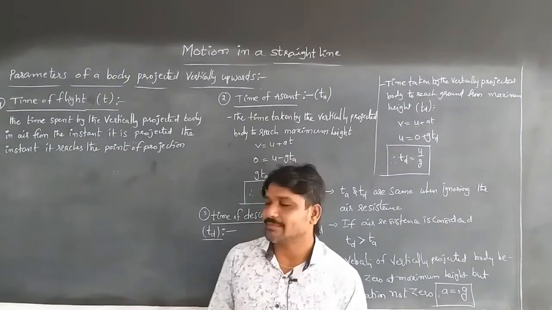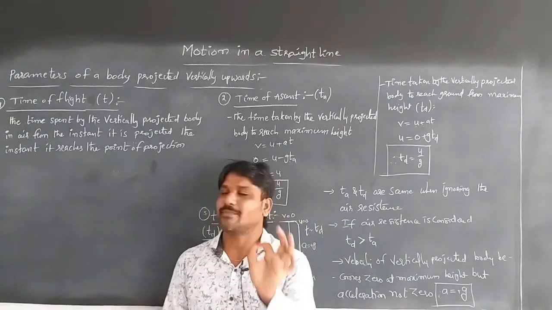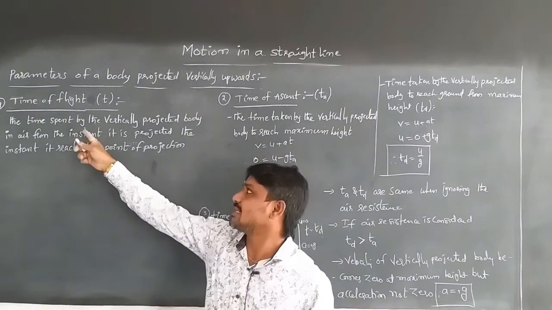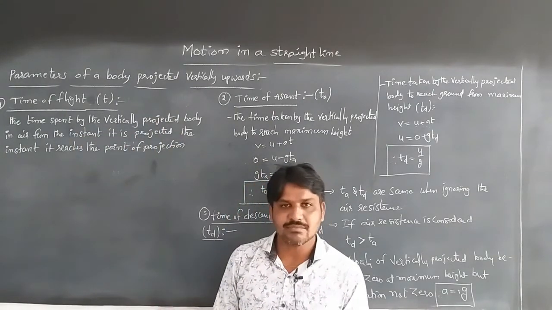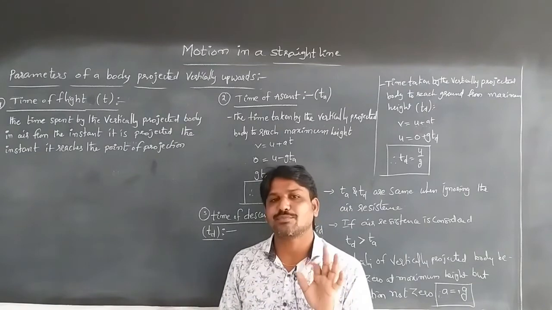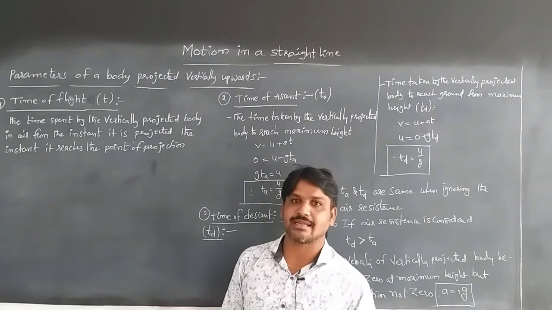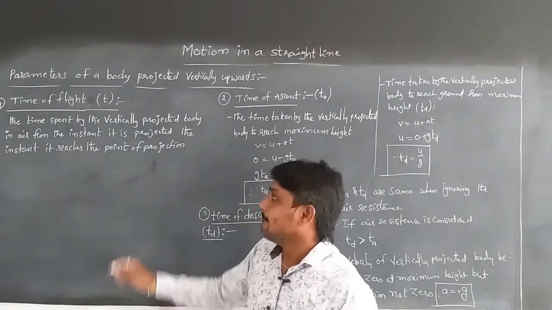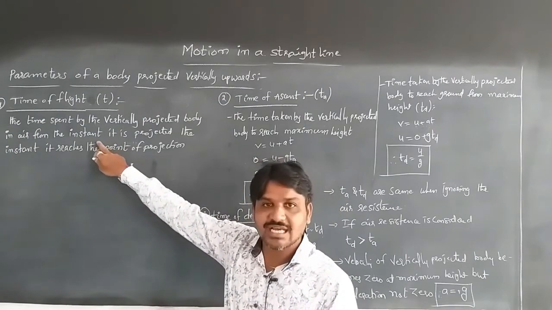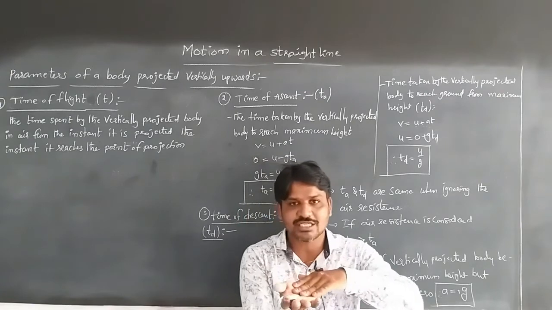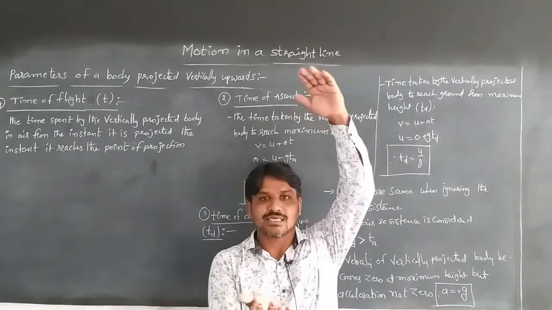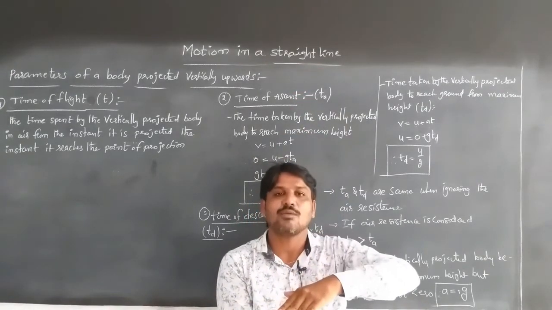Here the time of flight means the time spent by the vertically projected body in air from the instant it is projected to the instant it reaches the point of projection.